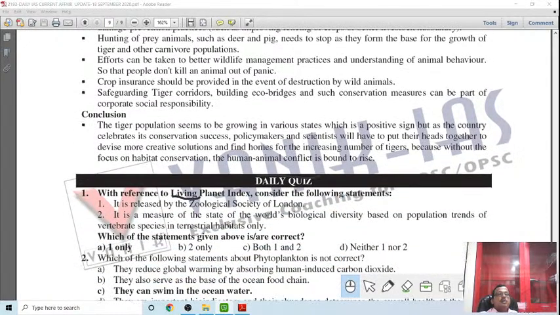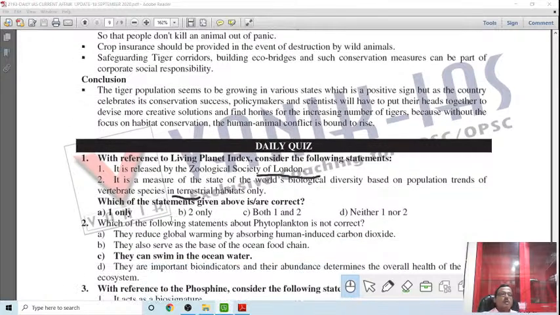Then here are some long questions. With reference to the Living Planet Index, which of the statements are correct? It is released by the Zoological Society of London. It is a measure of the state of the world's biological diversity based on population trends of species and their habitats. Not only one is right. Which of the following statements about phytoplankton is not correct? They can swim in clean water. So this is not correct.